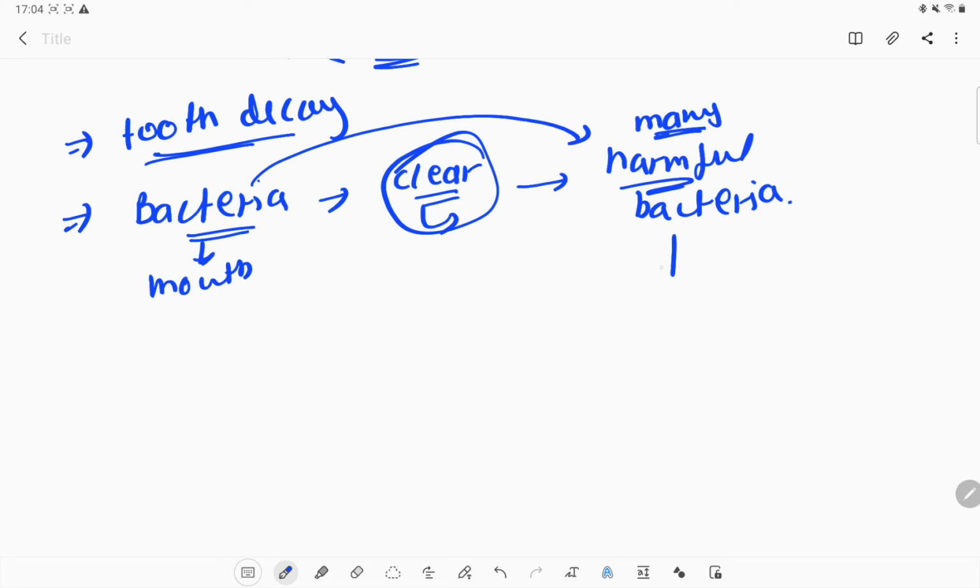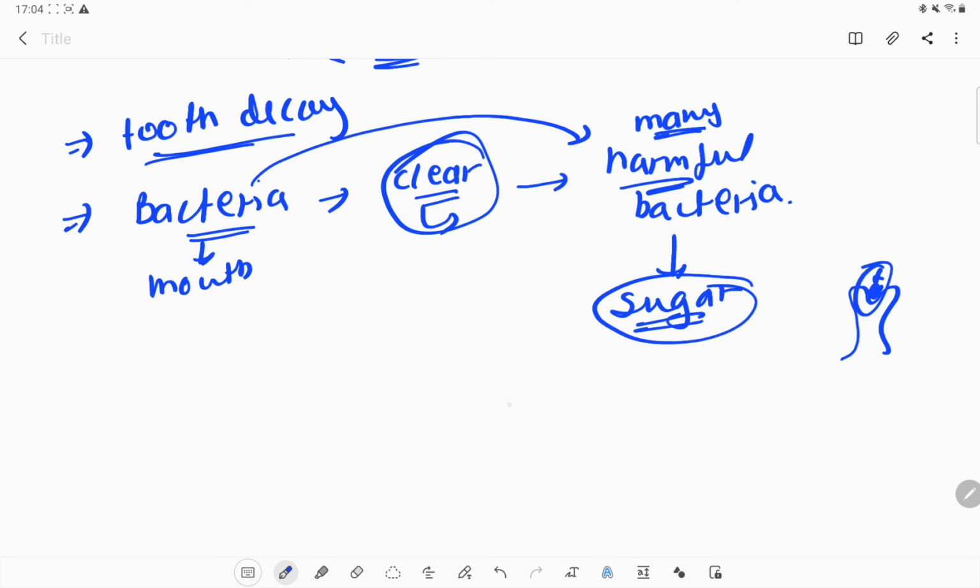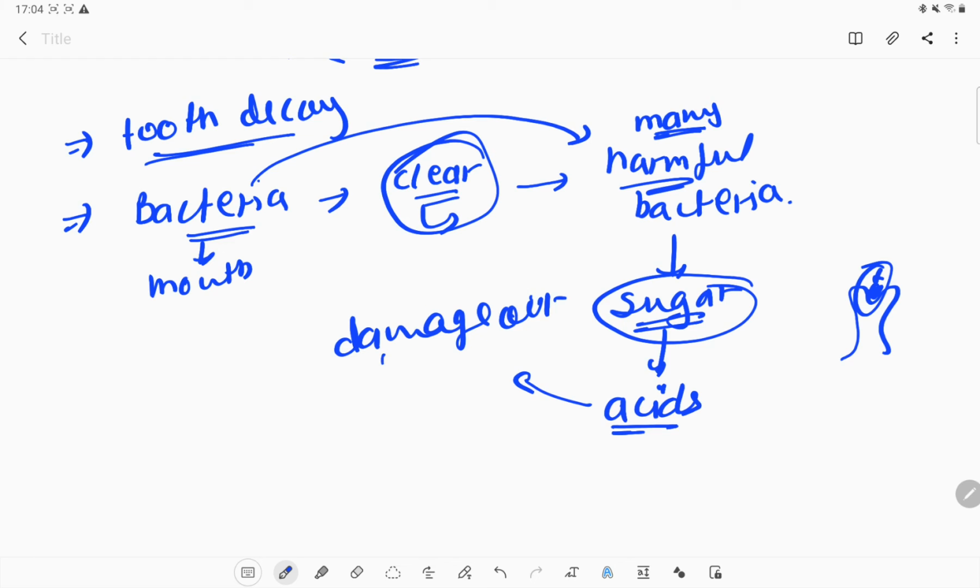These harmful bacteria break down the sugar present in our teeth. So this is our tooth, and this is the food particle left over in our teeth, which they digest. To digest that food material and convert it into sugar so that they can absorb it, they release some acid on the teeth, and this acid gradually damages our teeth. This is how the tooth decay process takes place.